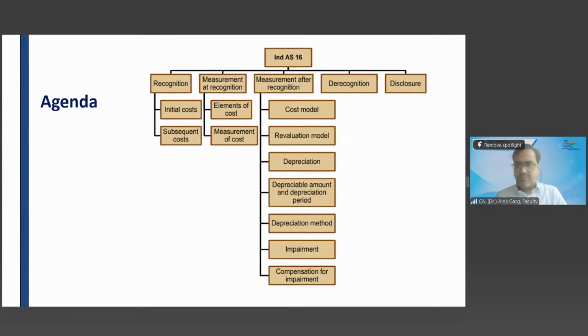Initial recognition is when the asset is purchased. Yes, you're right. So initial recognition means recognition at the transaction date. Correct? And it is not related with only assets. It can be with anything. So if somebody asks you what is meant by initial recognition, it is recognition at the transaction date.